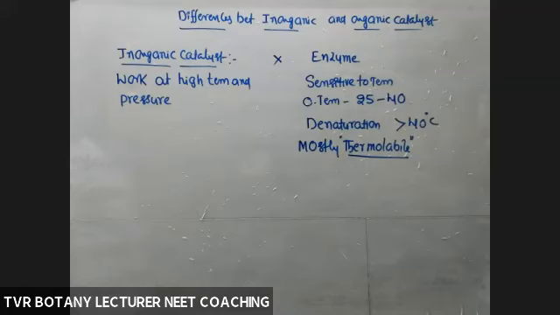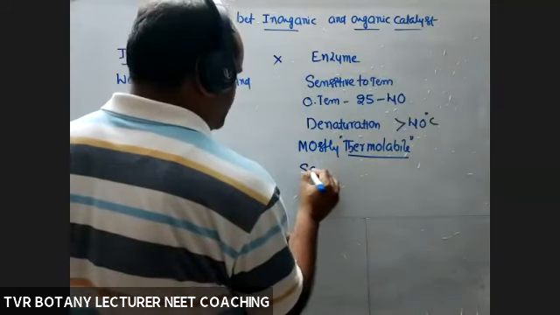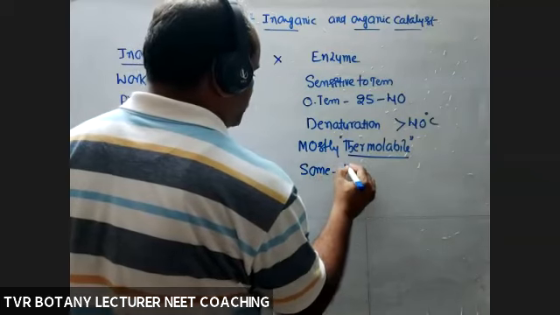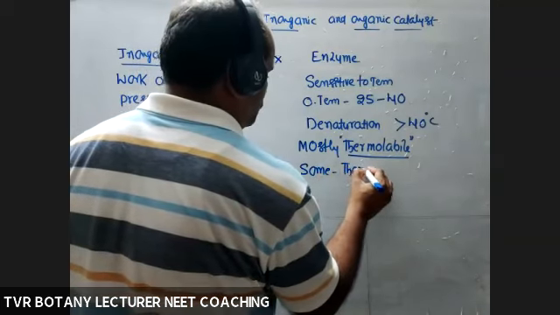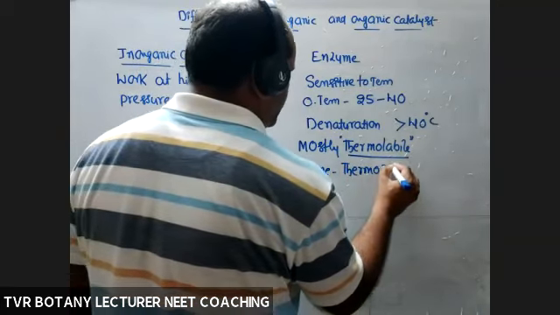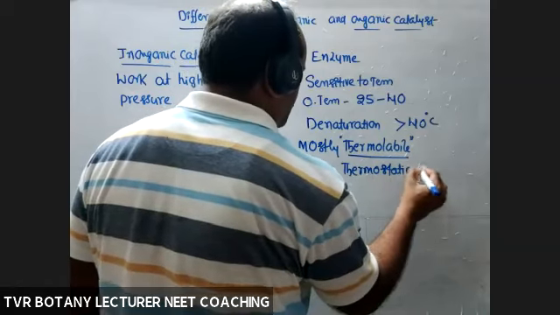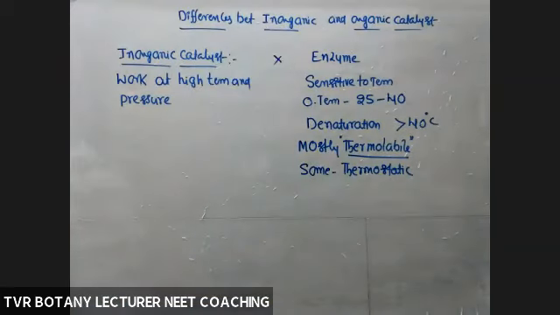Thermolabile, liable for damage, susceptible for damage, easily degraded. Only some enzymes are thermostable. Thermostable enzymes. Thermolabile, thermosensitive. So most of the enzymes are thermolabile. The reason is that they are proteinaceous.